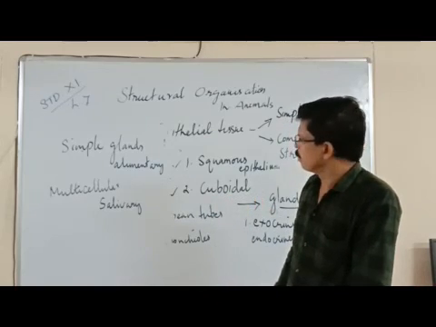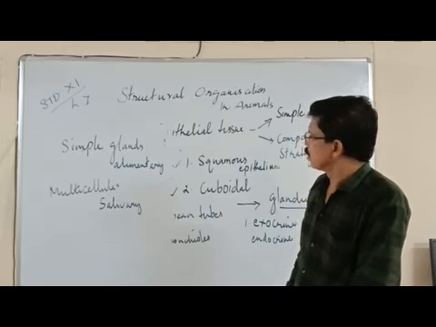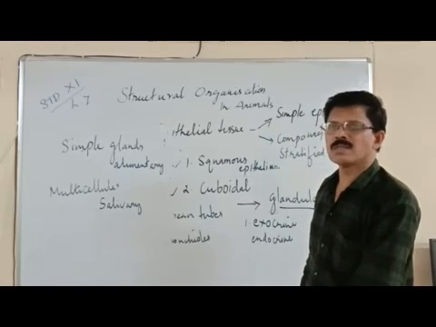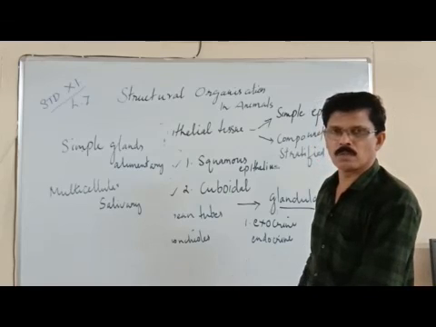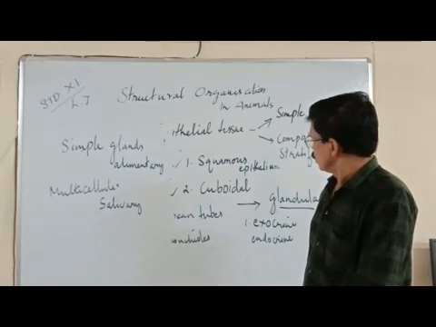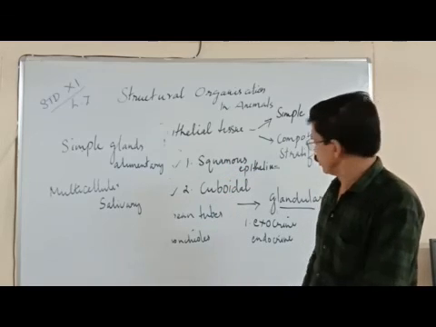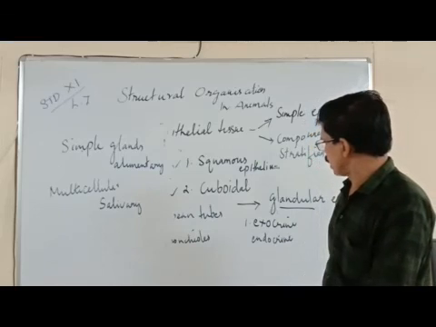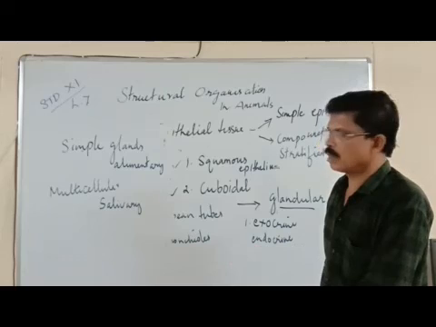Now 2 more epithelial tissues can be specialized based on the presence of the cilia. So cuboidal and columnar epithelium with cilia are called ciliated epithelium. They are found in certain parts of our body. Now, some of these three types of epithelial tissues are modified into glandular epithelium. There are four types of glandular epithelium or glands: exocrine, endocrine, simple and multicellular glands.